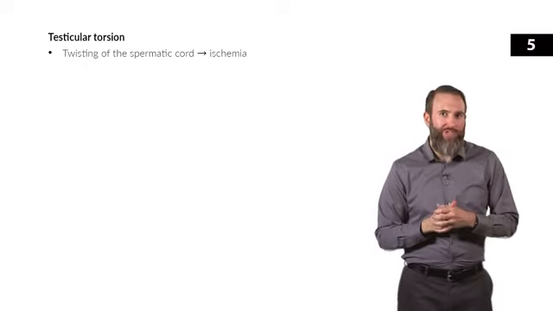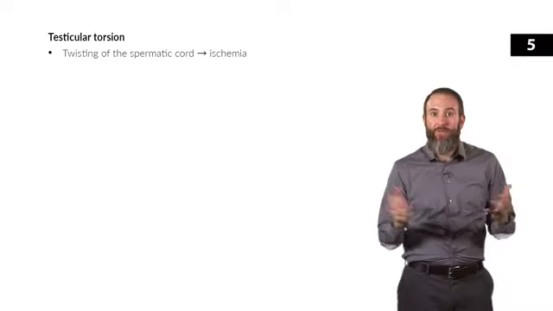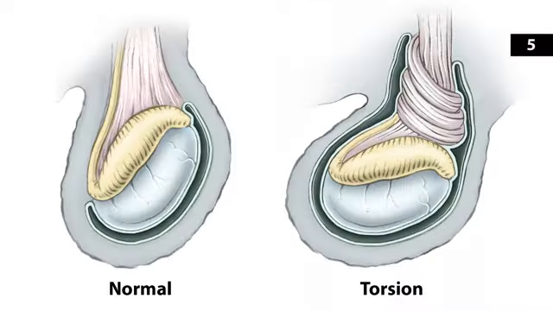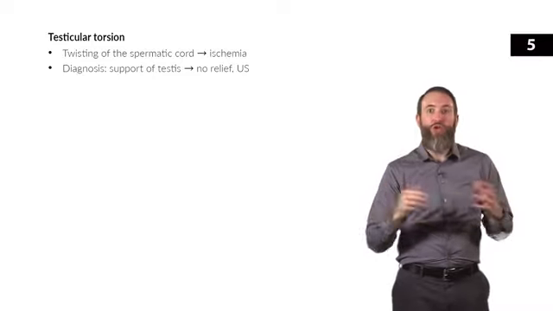Let's move on to testicular torsion. So testicular torsion is twisting of the spermatic cord, which can eventually lead to ischemia. So this is a potential emergency. It is very painful. Now the diagnosis here, the classic finding is going to be a high riding testis on the affected side with the long axis of the testis oriented transversely instead of longitudinally. Now, testicular swelling may also be present.